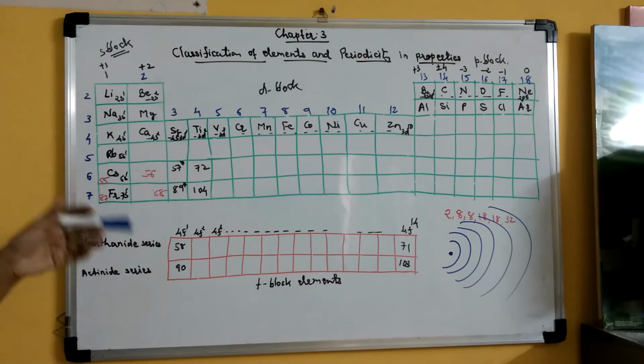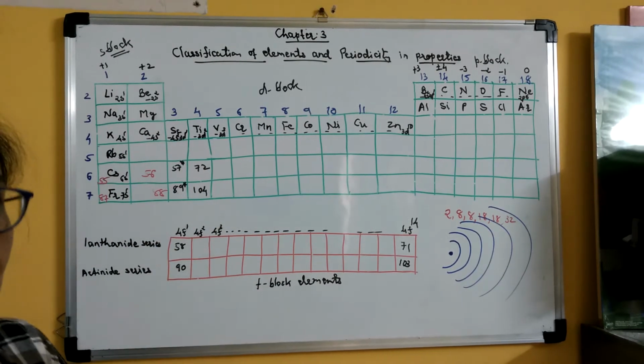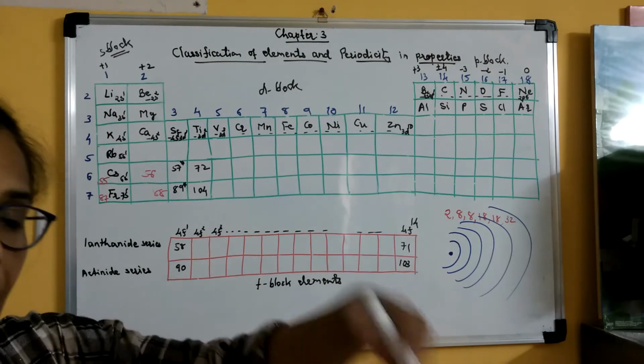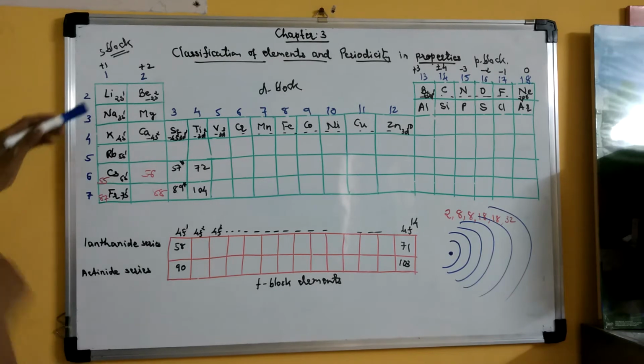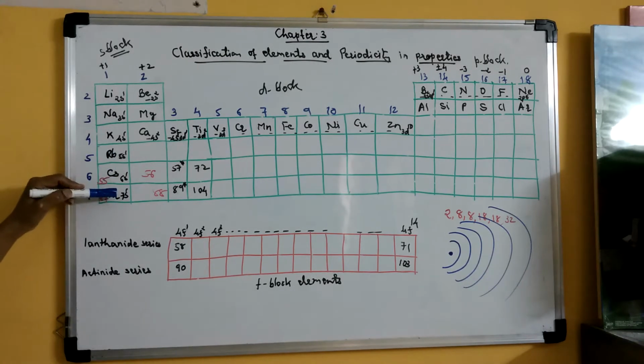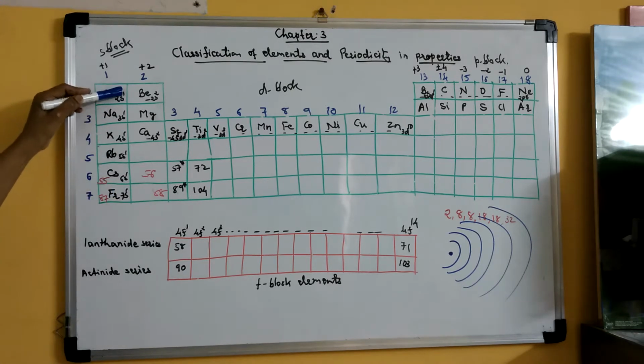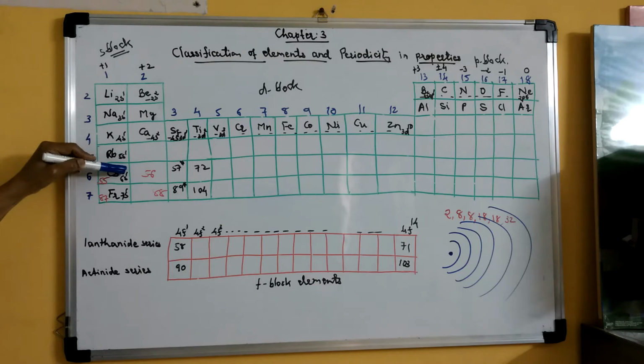Clear? Valence shell or valence orbital is the outermost orbital, the last orbital in which the electron is present. So here in case of the first group, though there is increase in the number of last orbit, outermost shell, but the number of valence electron remains same.